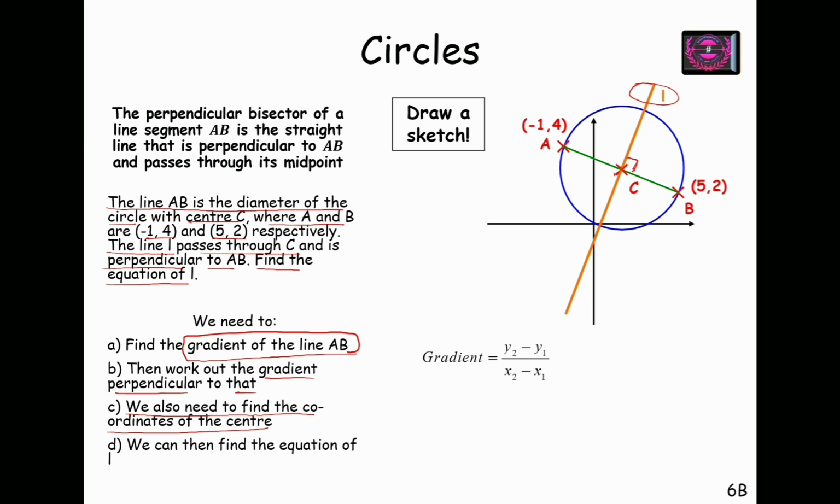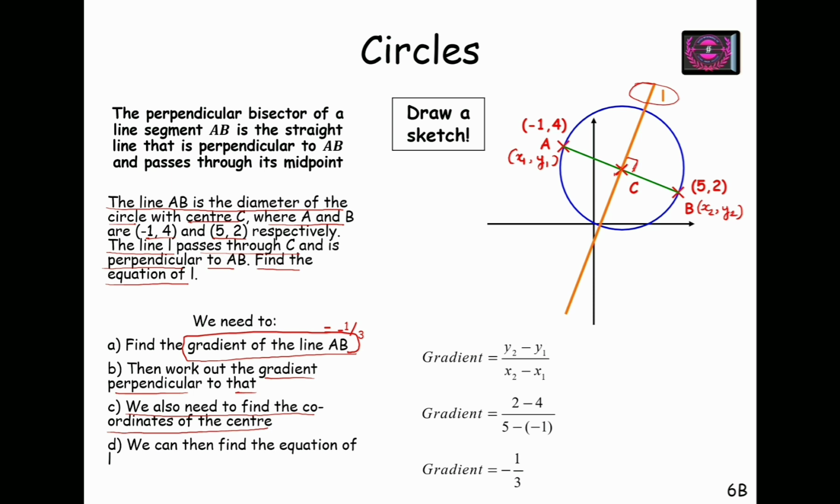Gradient is always y2 minus y1 upon x2 minus x1. We all know this. x1, x2 and y1, y2, I can take either one of them. So by taking coordinates of B as x2, y2 and coordinates of A as x1, y1, and substituting this in the gradient, we can find gradient of the line AB as minus 1 by 3.